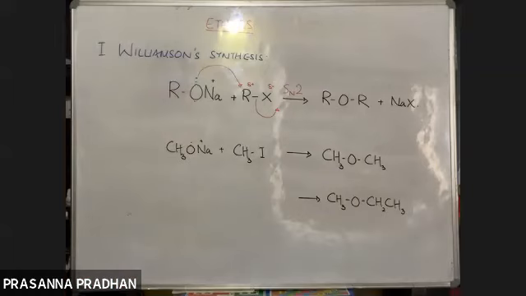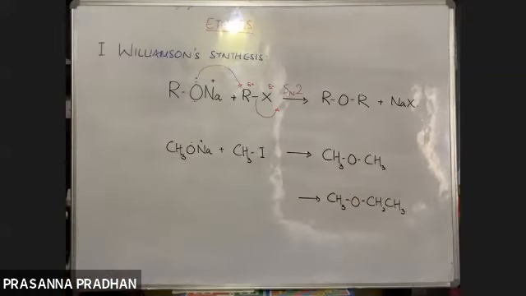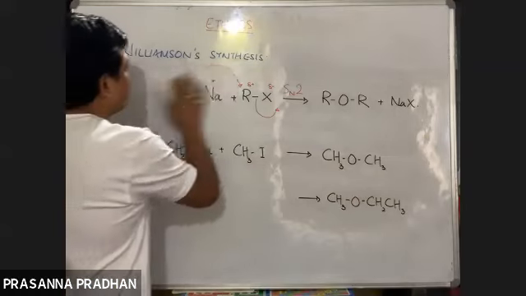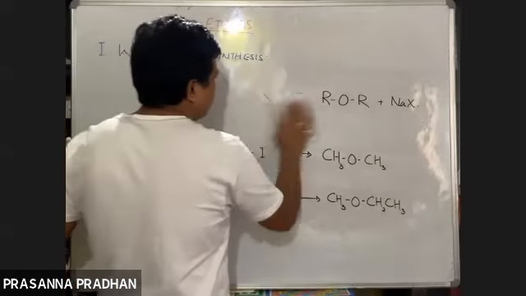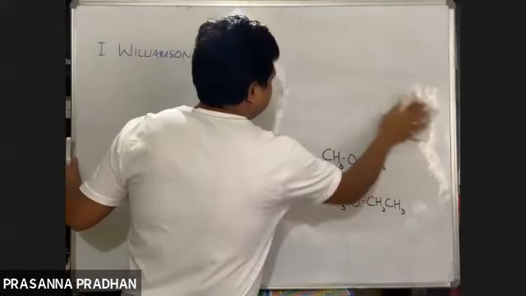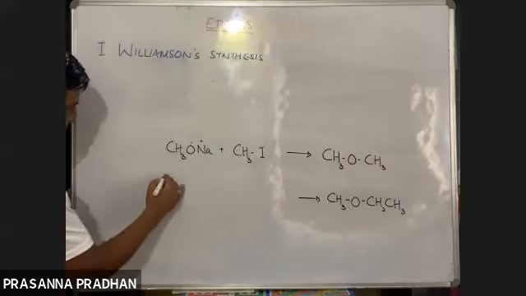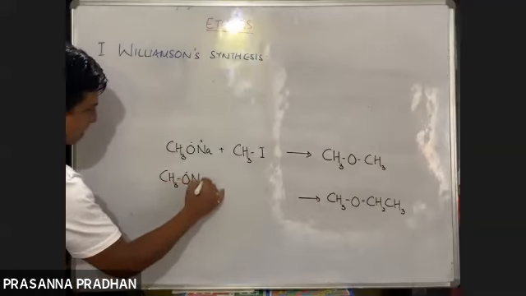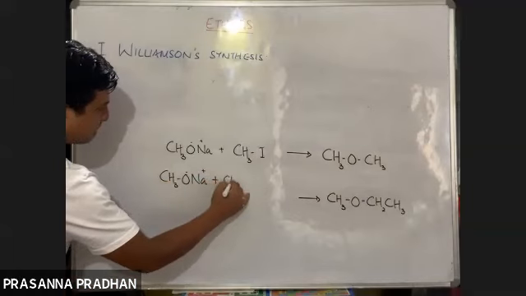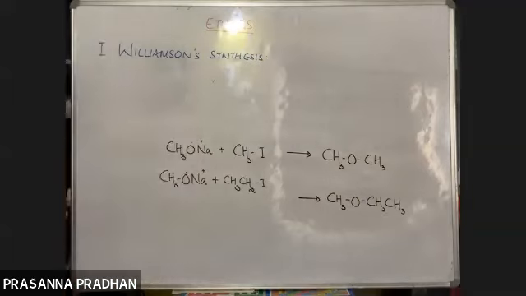Here, both the alkyl groups were symmetrical, so it was not a problem. But here there is a problem. How are you going to select the reagents? There can be two sets of reagents. Number one, I can select this plus this.